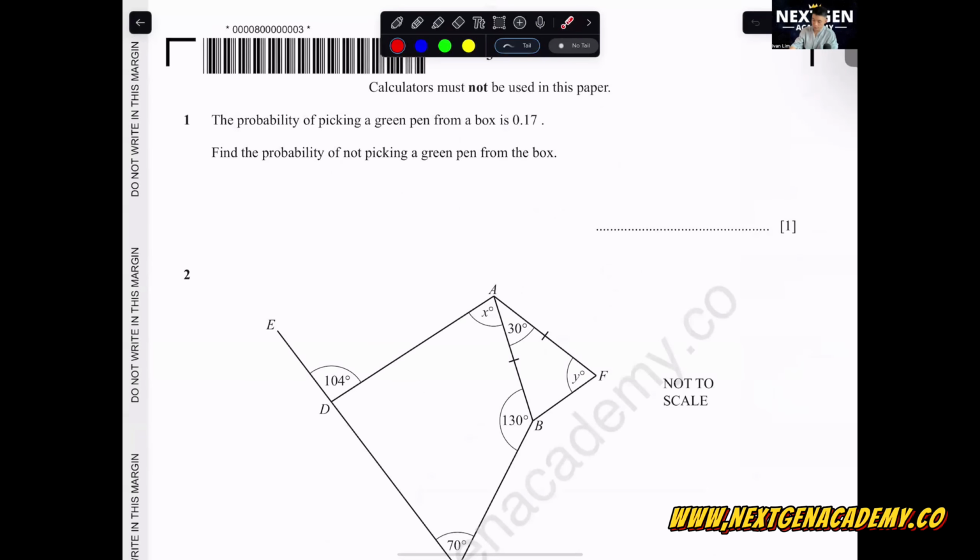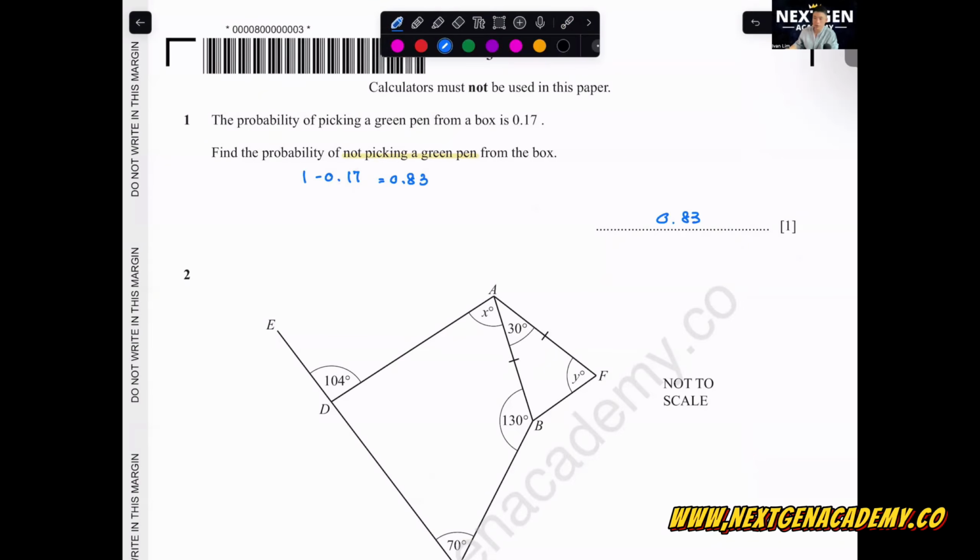The probability of picking a green pen from a box is 0.17. Find the probability of not picking a green pen. Okay, so this one I think is pretty easy. Not picking a green pen means you take 1 minus 0.17. You go calculate this, be careful not to make a careless mistake.